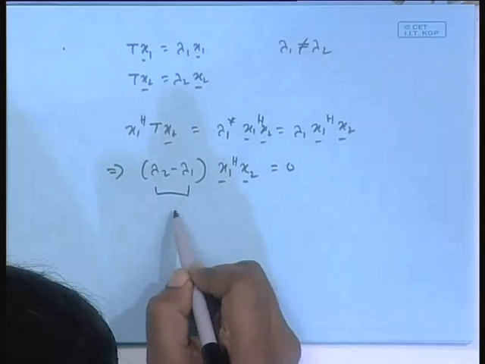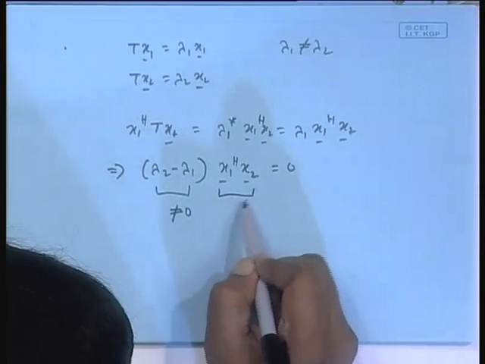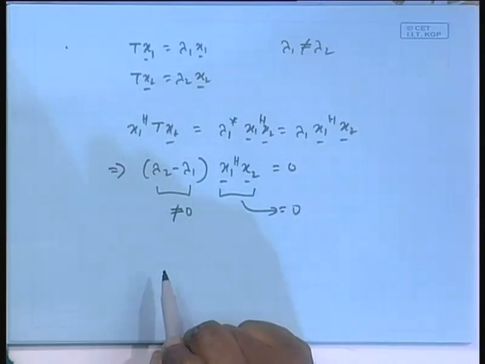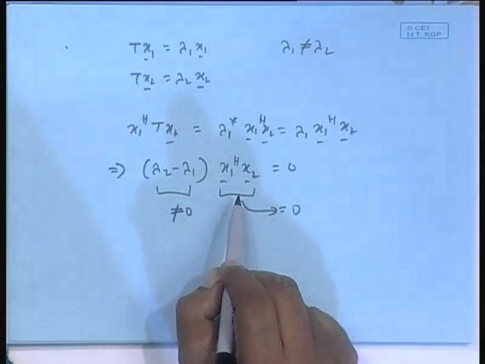So this cannot be 0, that means this is equal to 0.